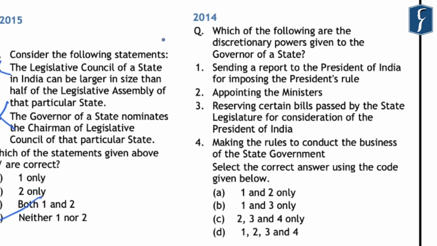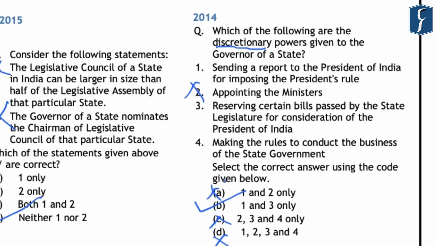And again, if you look at the 2014 question, it reads, which of the following are discretionary powers given to the governor of a state? Now, if you go through the powers given to the governor under the Constitution of India, you will find that the appointment of ministers is a constitutional obligation upon the governor, and it is not based on his discretionary power. Hence, you can easily eliminate the second statement given here. And by this, you can eliminate the options A, C, and D. The correct answer that comes out is B, that is 1 and 3 only.